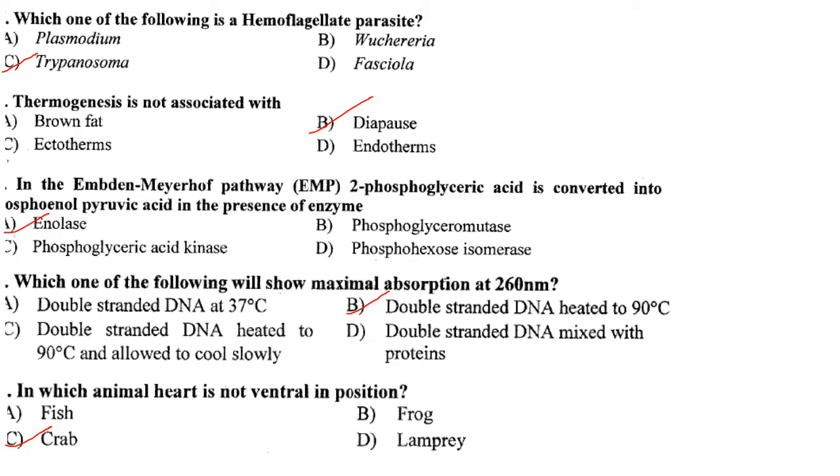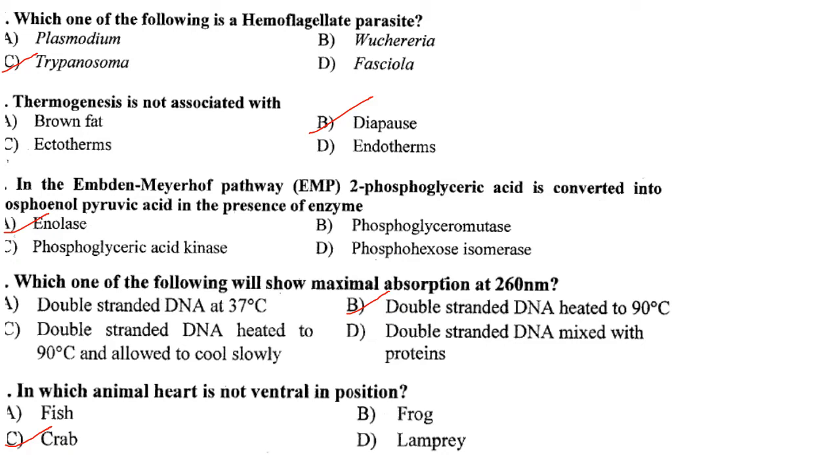And thermogenesis is defined as the dissipation of energy through the production of heat and occurs in specialized tissues including brown adipose tissue and skeletal muscles. So the answer is option B, diapause. So thermogenesis is not associated with diapause, whereas it is associated with brown fat, ectotherms and endotherms.